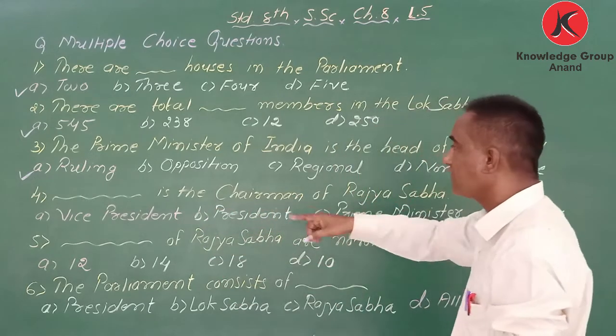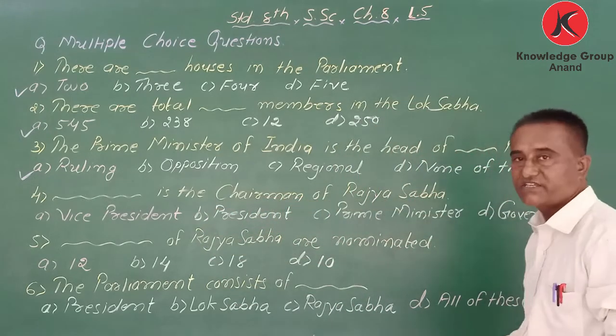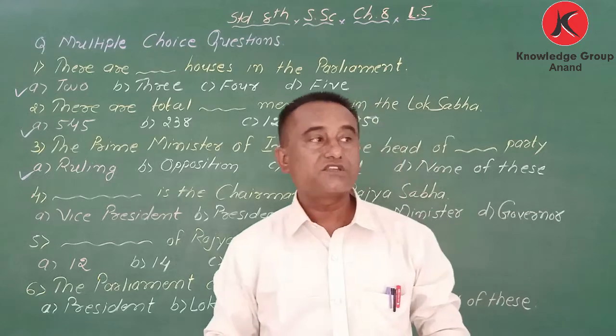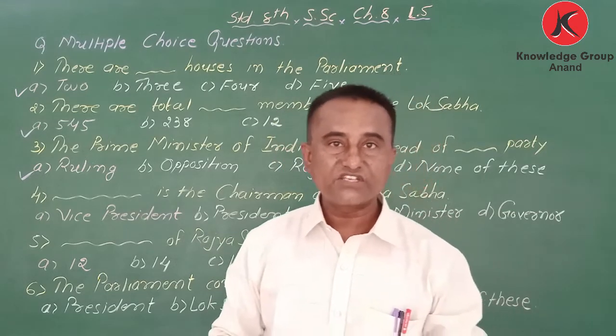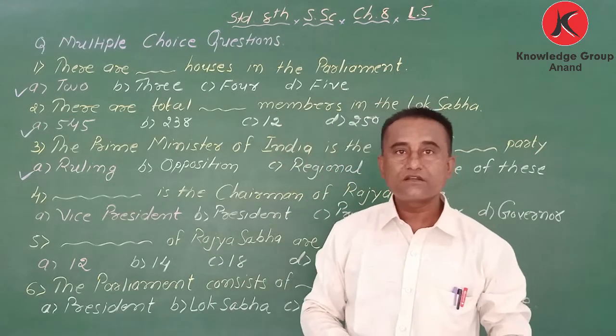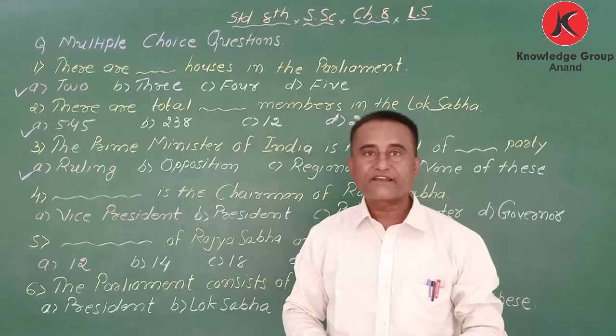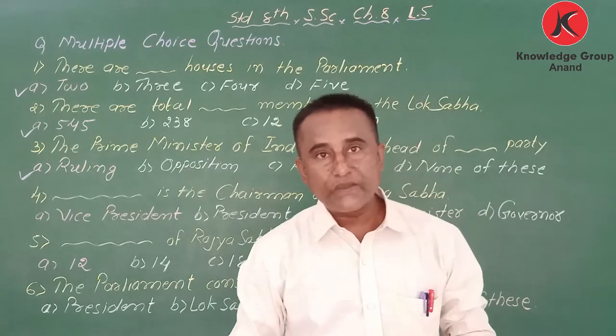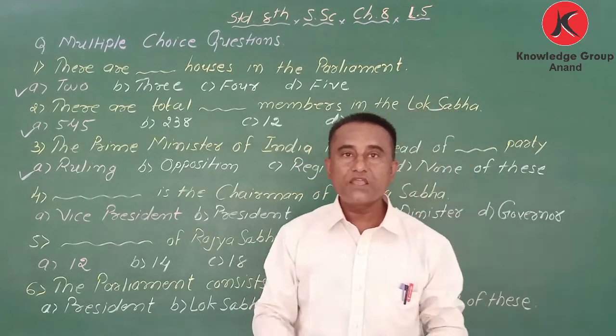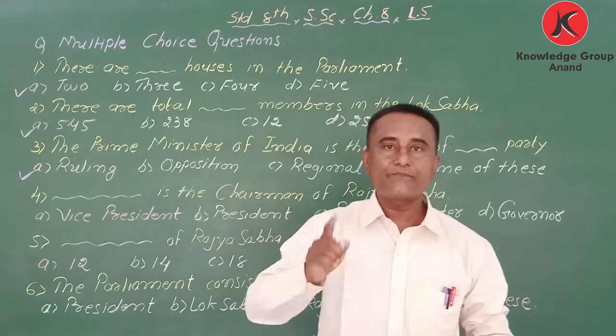Next one: blank is the chairman of Rajya Sabha. Chairman means the speaker of Rajya Sabha. So who is that? Correct, the Vice President.